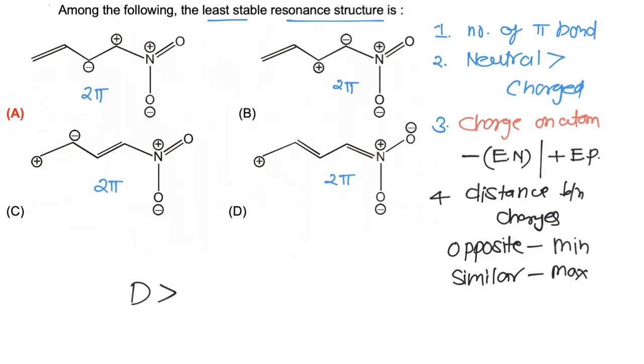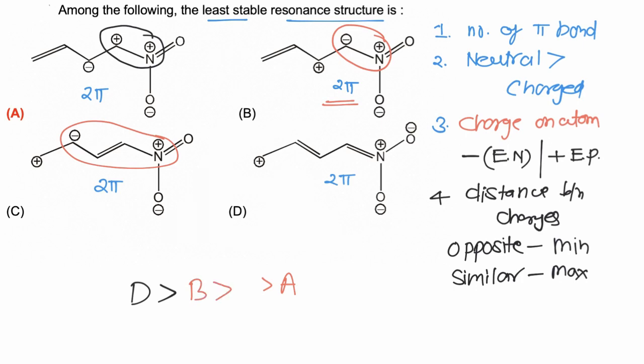Now if we take option A, in this similar charges, positive charges are present in adjacent positions, so among these A is least stable. Now if we compare B and C, in case of B, opposite charges are closer, while in case of C, opposite charges are present at more distance, so B is more stable than C. And hence we have to find the least stable. So among these A is least stable, and hence correct answer is A.